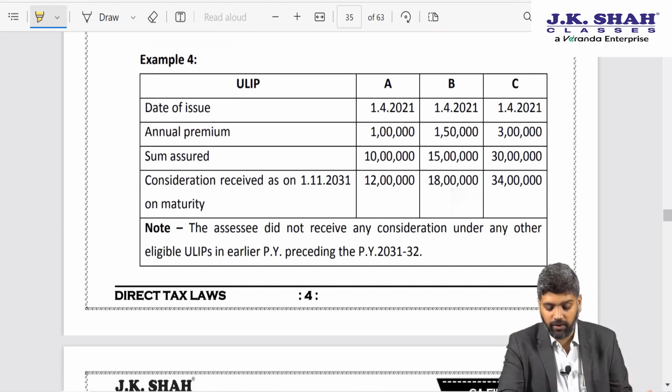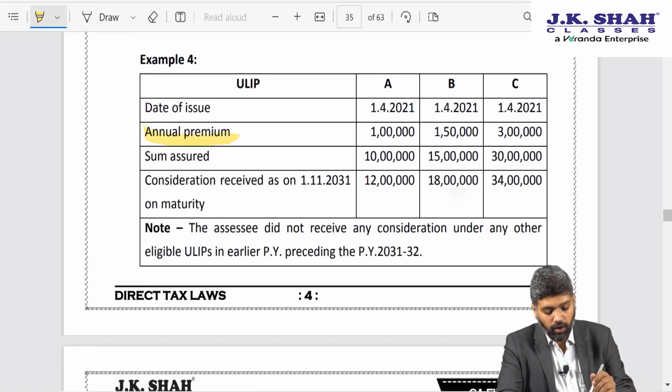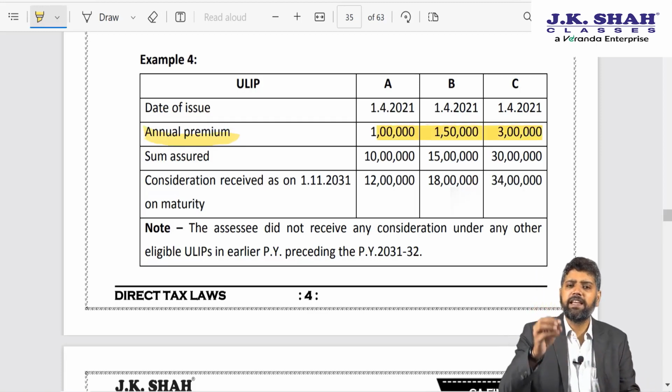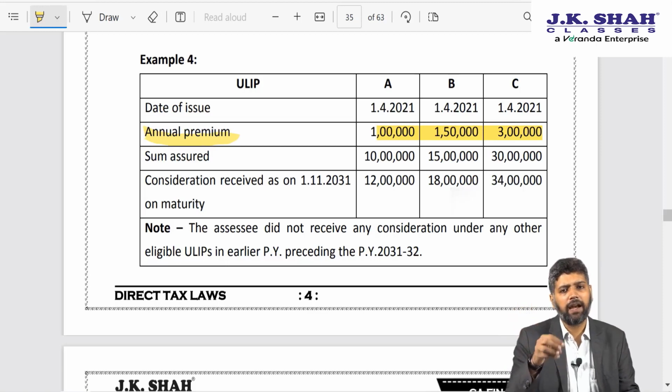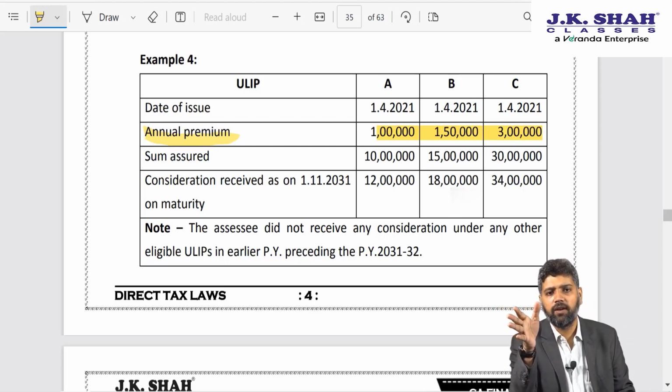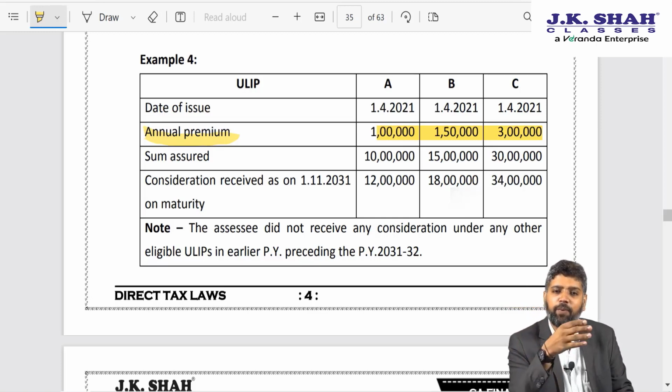Next example, now here you see there are three policies, but please concentrate on the annual premium figure. Policy number C is definitely taxable. Here I don't need to see any combination, because policy number C individually, the premium is exceeding 2,50,000.